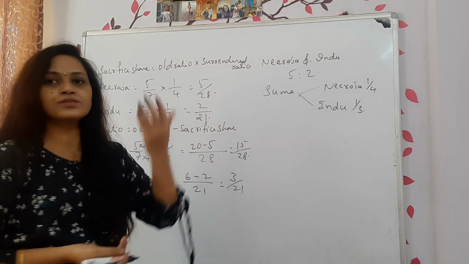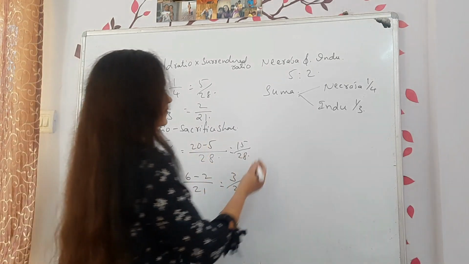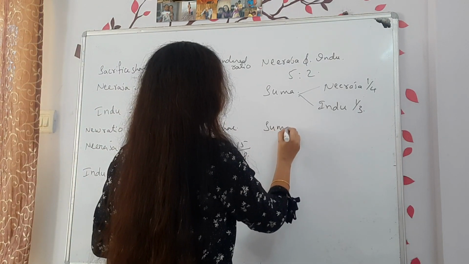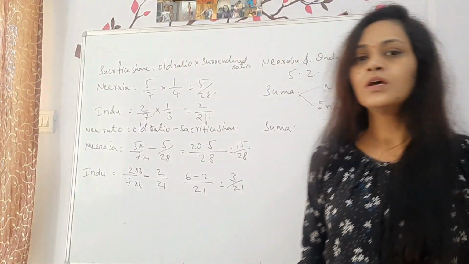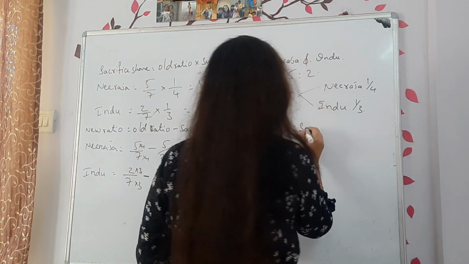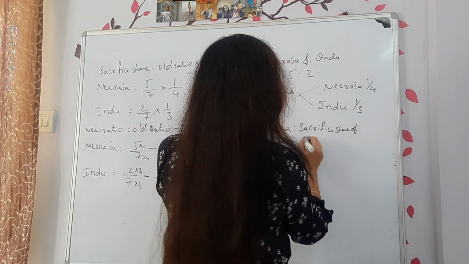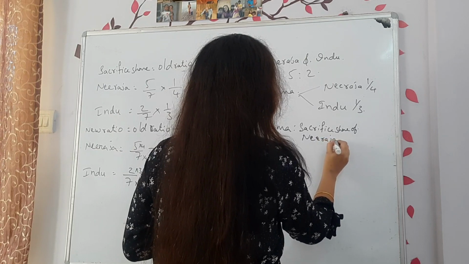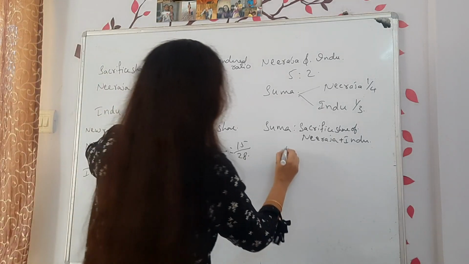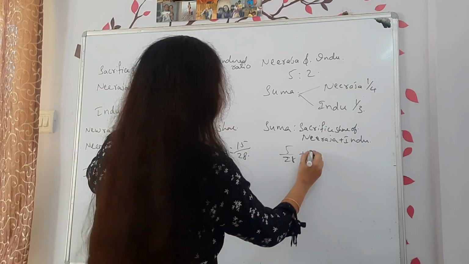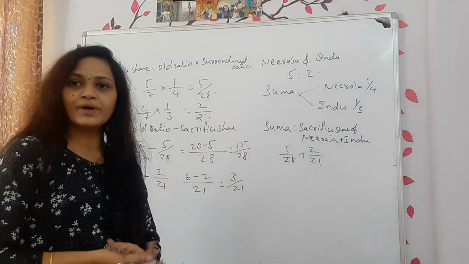Now how do you find out Suma's new share? What is the share of Suma itself? We don't know yet, right? So now let's find out what is Suma's share. Suma's share is equal to the sacrifice share of Neeraja plus Indu. How much you will get? What is the sacrifice share of Neeraja? 5 by 28 plus 2 divided by 21.